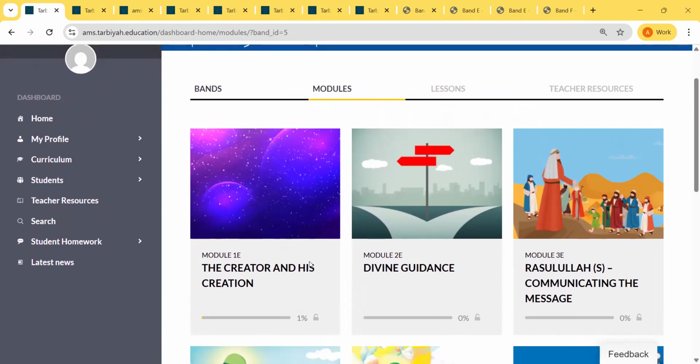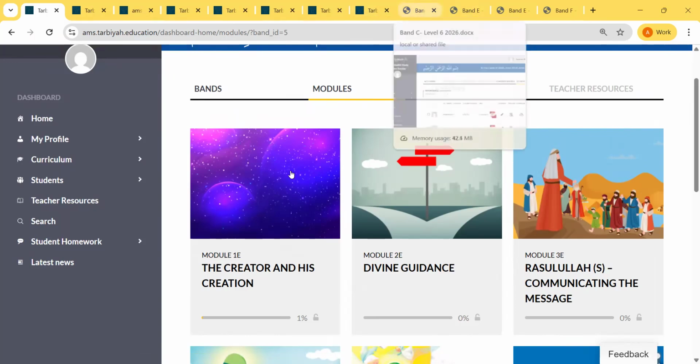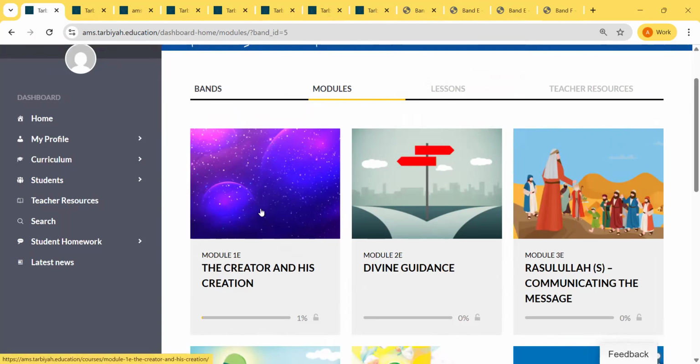For band E, the lessons are divided into level 9 and level 10. That is what is mentioned in your roadmaps.